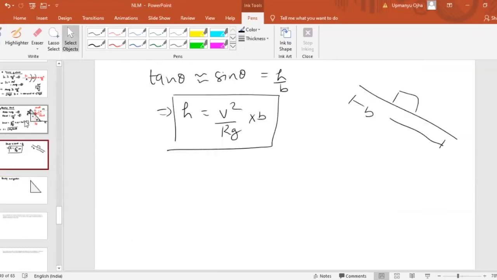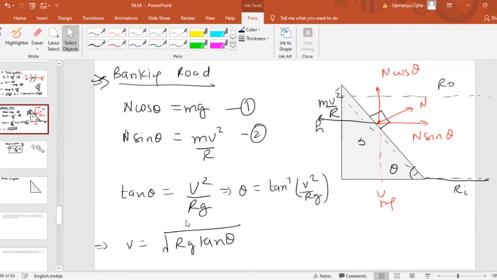Now, if we discuss more on this banking, for the safe turning on the banked road, the velocity of the car should be equal to root of rg tan theta. Now, if the velocity is more than root rg tan theta, then what will happen? The car will slip, and the car will try to move on the outer edge.